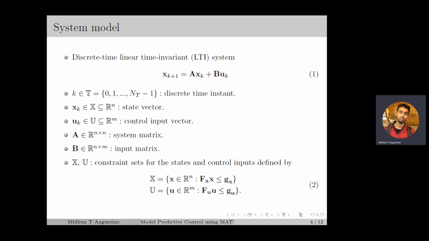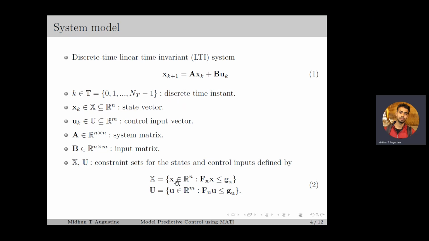For design and analysis of linear MPC, we consider the discrete time linear time invariant system defined by equation number 1, in which k is the discrete time instant, x_k is the state vector, u_k is the control input vector, small n and small m are the number of states and control inputs, A is the system matrix, B is the input matrix. The sets X and U denote the constraint sets for the state and input vectors and is defined by equation number 2.